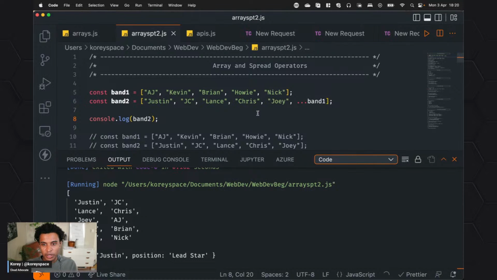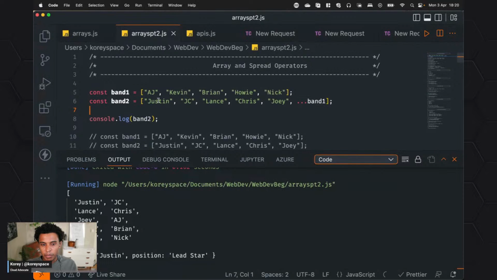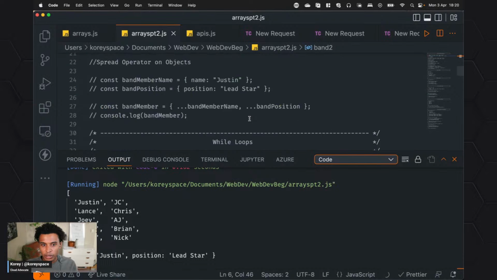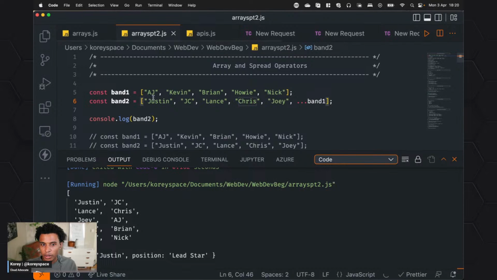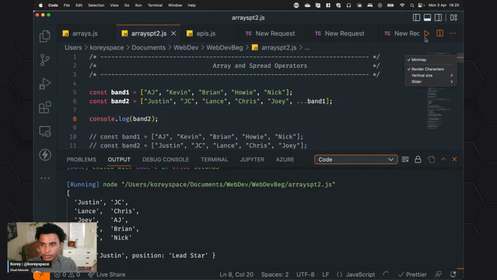While I wait for some good answers, I'll tell you what the code is doing. So we have this band2, some arrays, and let's say we want to combine them instead. I have this band1. I want to actually not combine them, but include band1 into band2. Let me make sure I have everything else commented out. I've done that, the spread operator, and then band2. I'm going to go ahead and print that out.